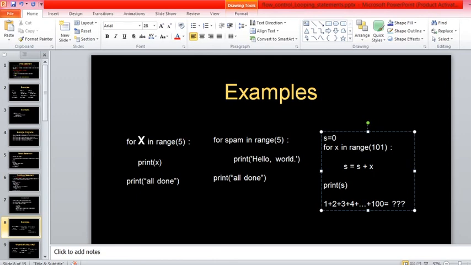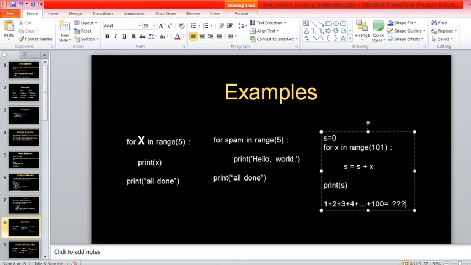So to perform 1 plus 2 plus 3 plus 4 up to a given number, that is 100, we can use this for loop. X ranges from 0 to 100. Since at 101 it will stop, it will go up till 100, right? And then at 101 it will stop and it will find the total sum, and that sum will be displayed by this last statement.